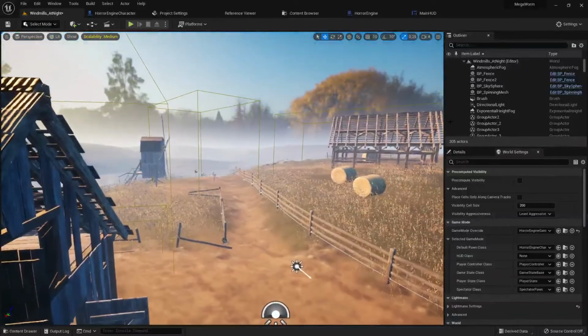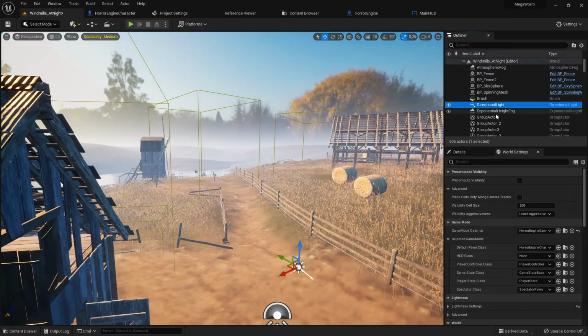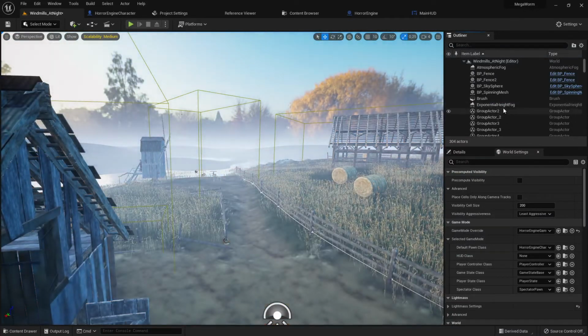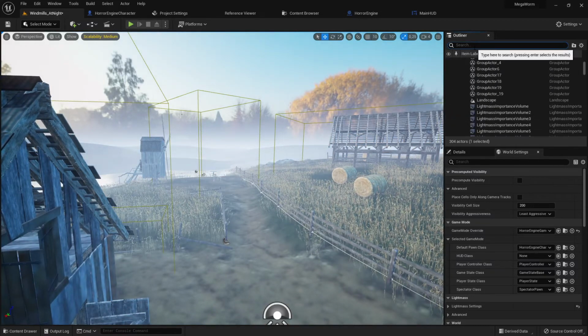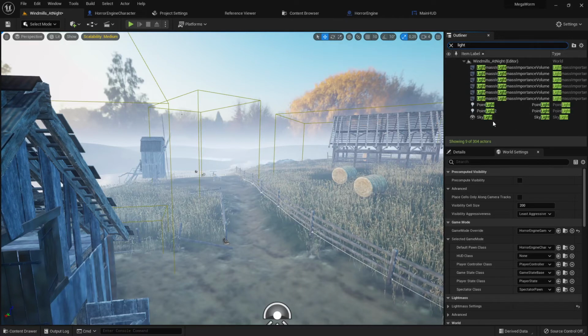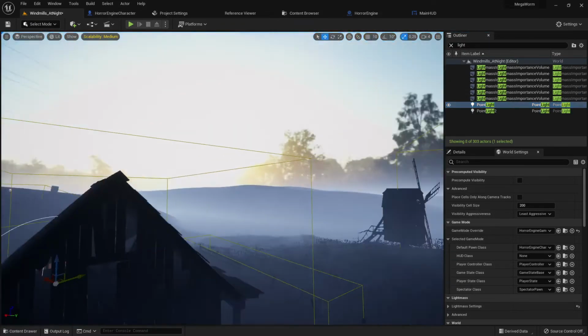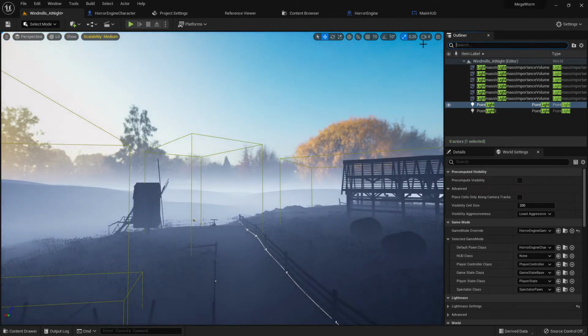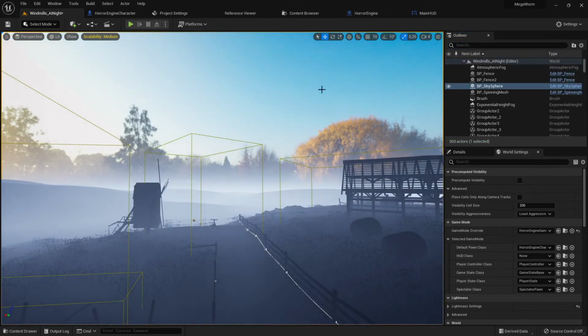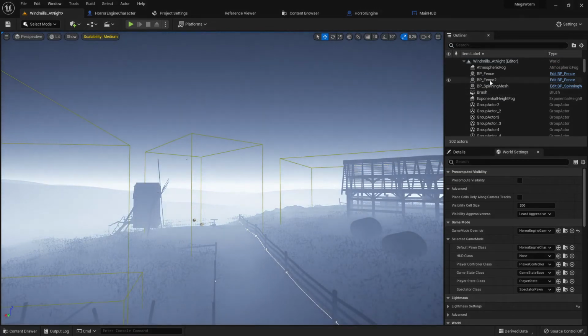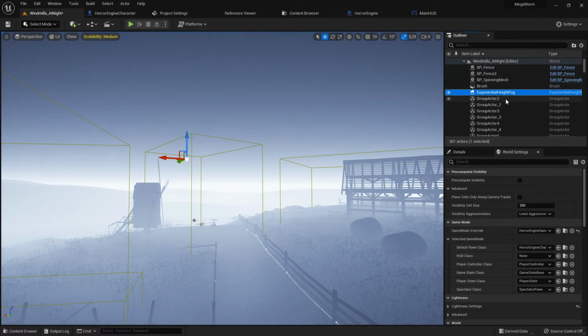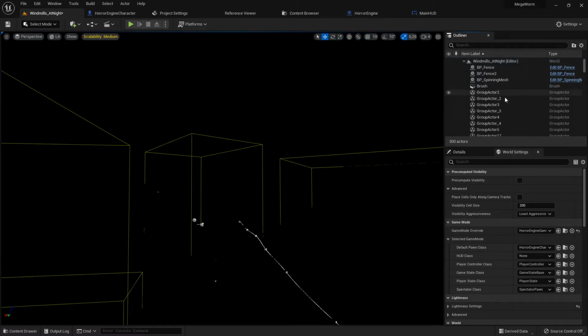I'm not the perfect designer, and that's the problem, because there are ways to make it right and ways to make it wrong. Probably I make it wrong, but let's write here on top light to find all the lights, and then I kick out the skylight. These point lights I can probably keep. What else do I kick out? Why do I have so much light here? Probably it's a sky sphere. That's why. Let's kick this out. BP sky sphere, it's gone. What else do I need? Atmospheric fog, it's gone. And that looks really dark. That's good.